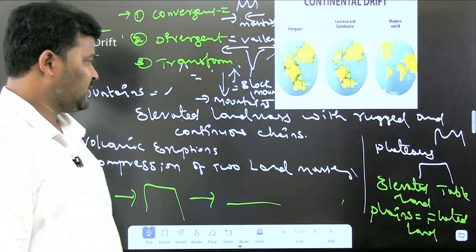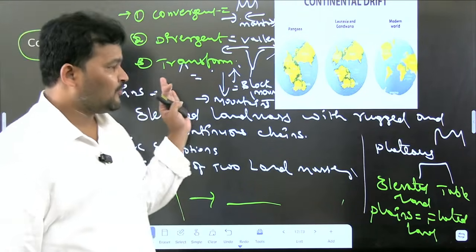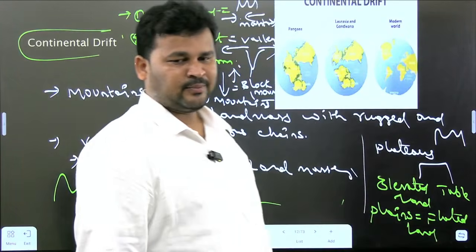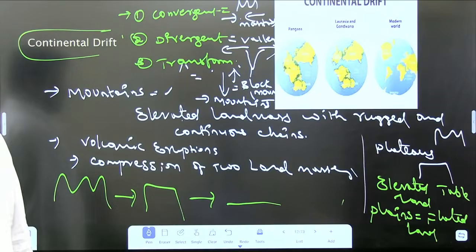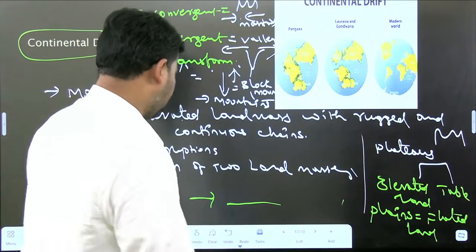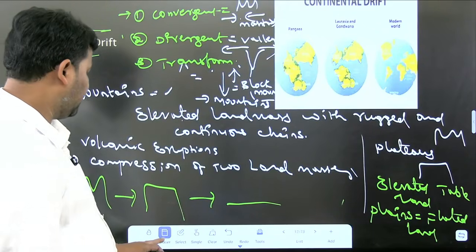So these are some basics relevant to the movements of the continents. After that, we have to learn one major word. So let me explain that.